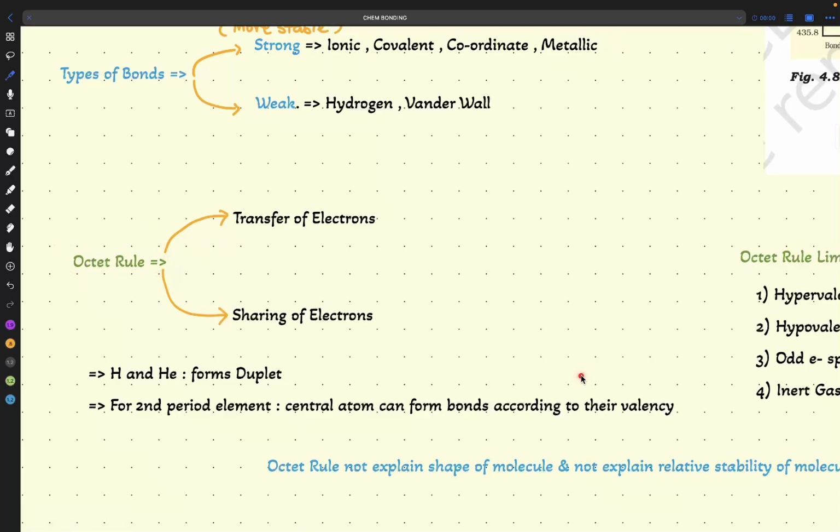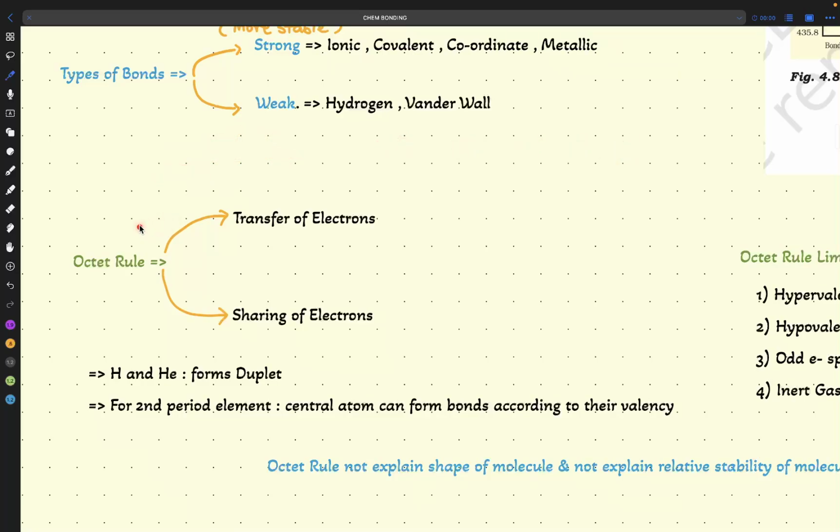When the scientists were developing the concept of chemical bonds, they discovered that something is similar in every structure, which they called the octet rule. What is the meaning of octet rule?